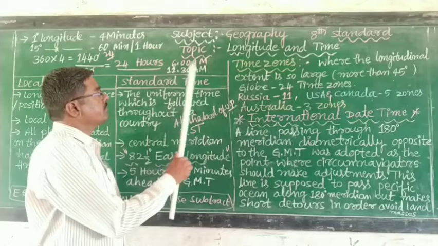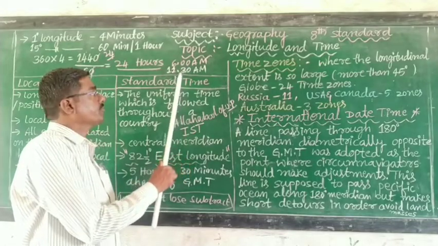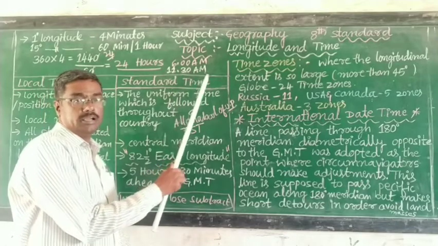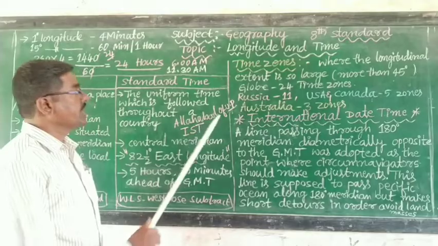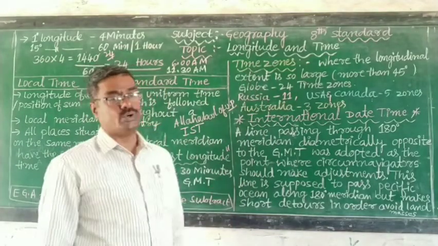In Greenwich it is early morning 6 o'clock, and at the same time in India it is 11:30 a.m.